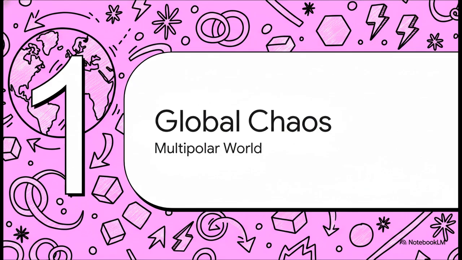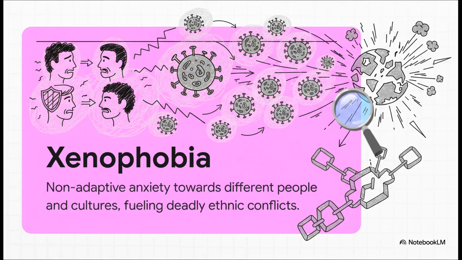complex, multipolar world. It is truly fascinating how our source material links the clinical, psychological pathology of xenophobia directly to global instability. Instead of just looking at conflict as some calculated political maneuver, the text defines it clinically. It suggests that this non-adaptive anxiety acts almost like a virus. It mutates, right? It scales up from individual bias, spreads to societal and international levels, and ultimately fuels the deadly ethnic and nationalistic conflicts we've seen surging since the end of the Cold War.